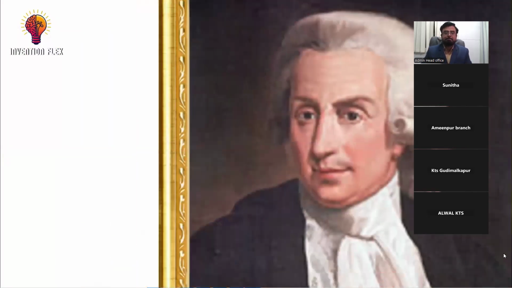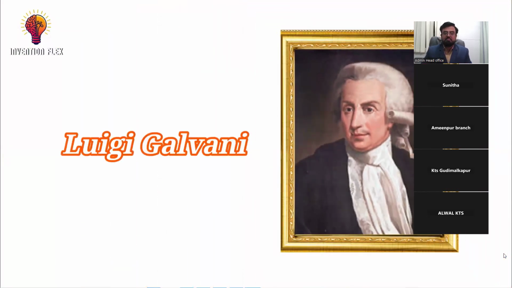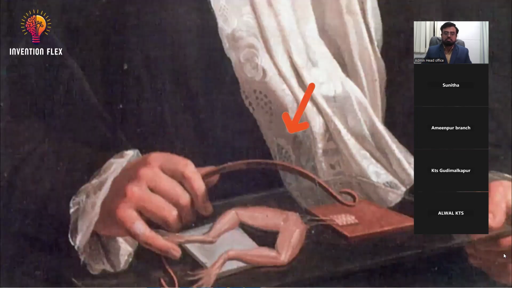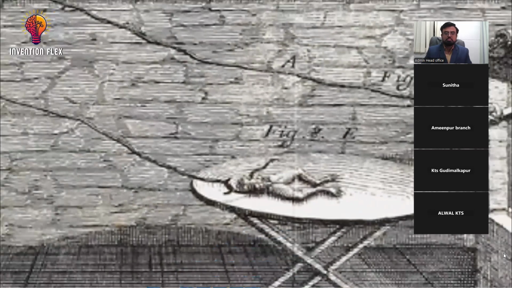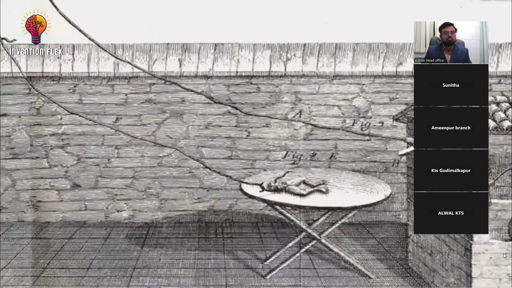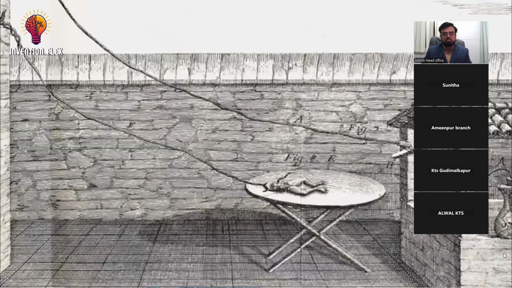In the 1780s, Italian physician Luigi Galvani made a curious discovery while dissecting frogs. He noticed that the frog's leg muscles twitched when touched by a metal scalpel during a lightning storm. This led him to propose the idea of animal electricity, suggesting that electrical energy was intrinsic to biological processes.